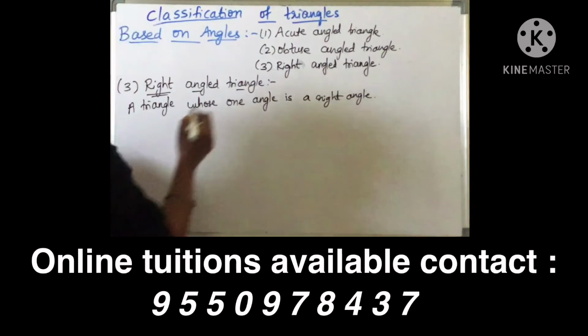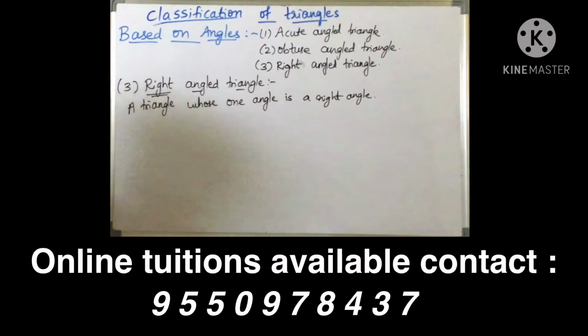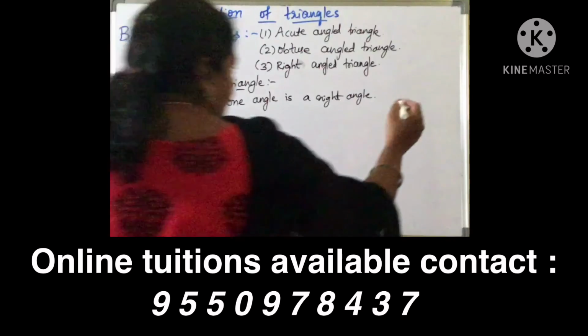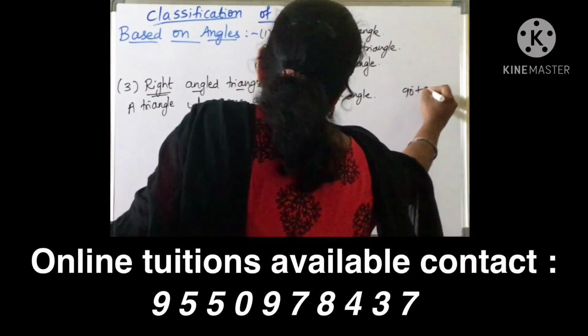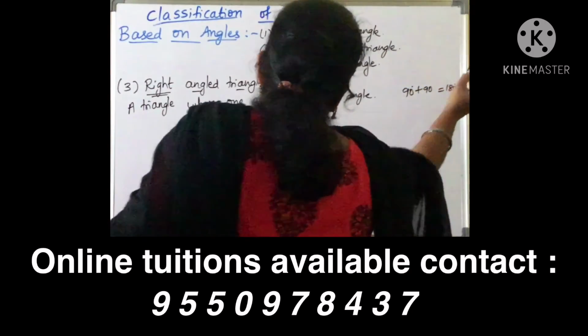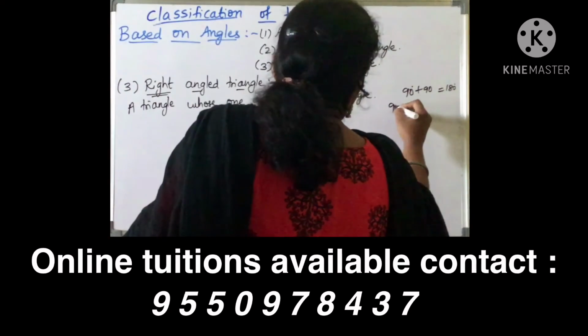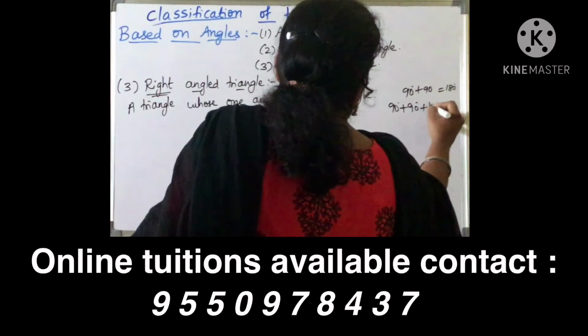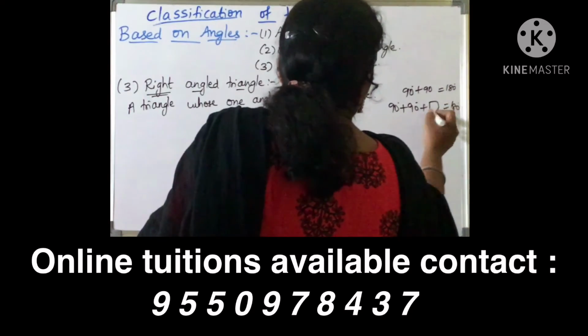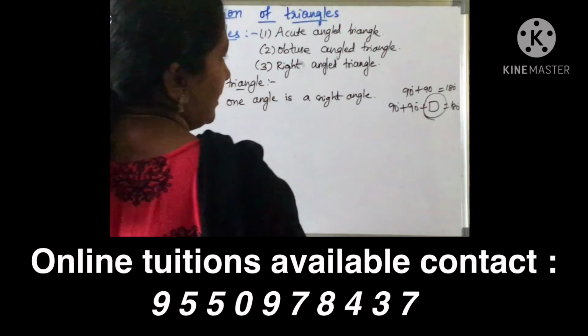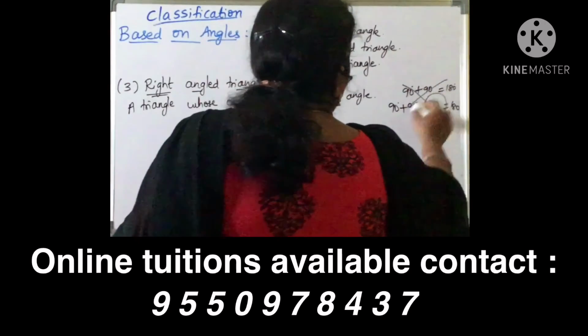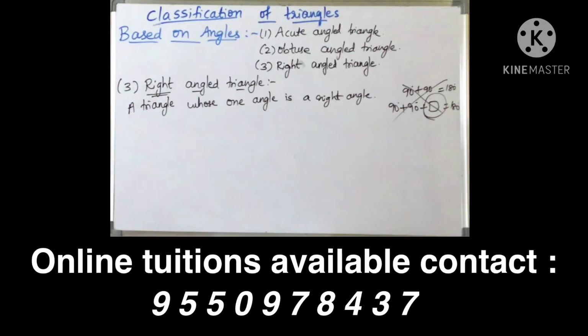So can I take two right angles, children, here? Yes, we can take 90 plus 90 equal to 180. Is that correct? No, because a triangle has three angles. When I add two angles itself, you are getting 180. Then what about this third angle? So we cannot take two right angles for a triangle.